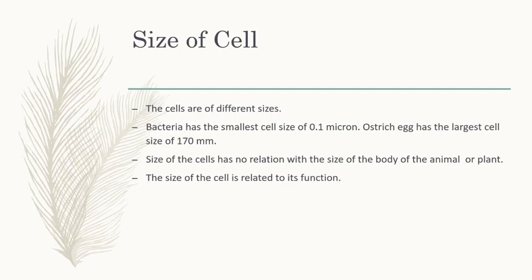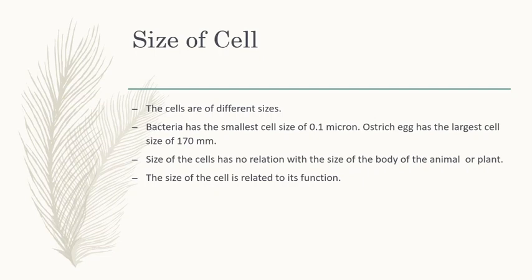The size of the cell is related to its function, and the main function of the nerve cell of elephant and rat is transferring messages.